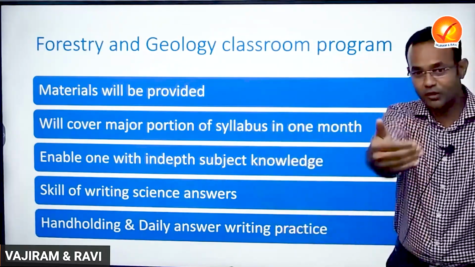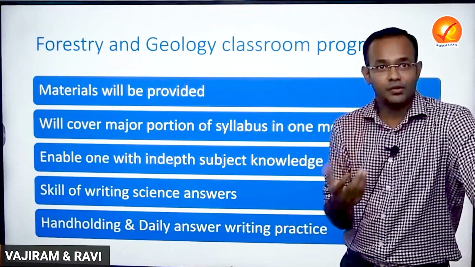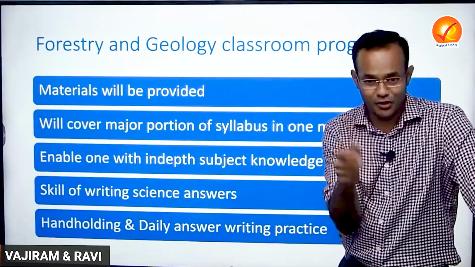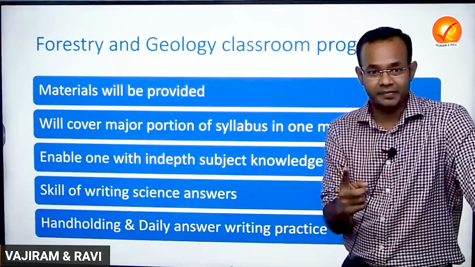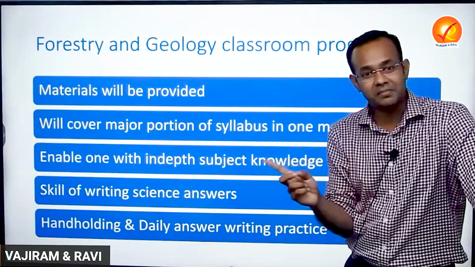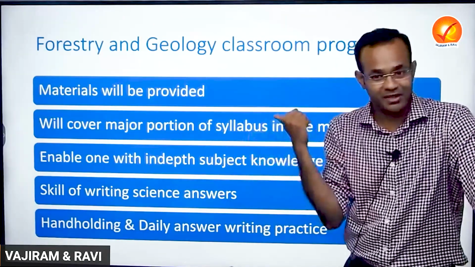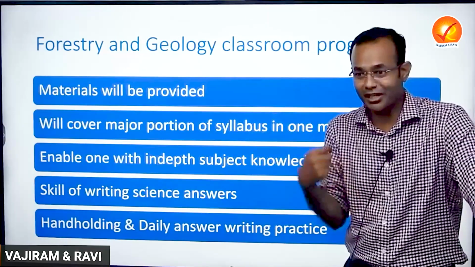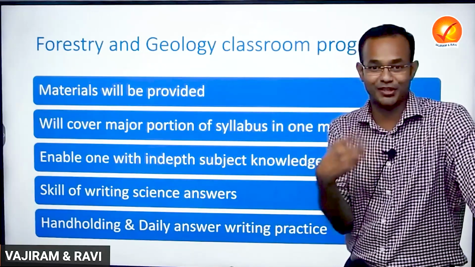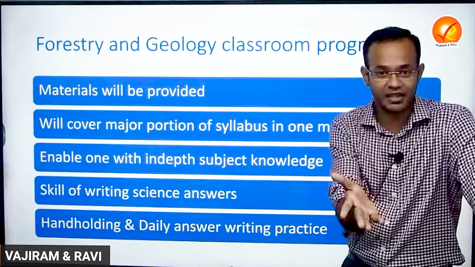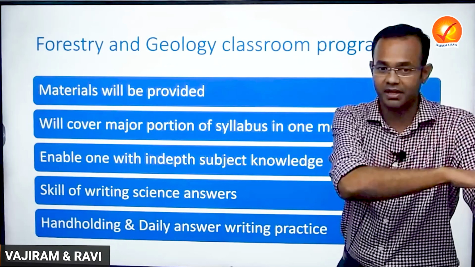Why? Because the one who's been writing this exam does know that environment and biodiversity is also part of the syllabus in paper 1, right? Economics is part of the syllabus in paper 2 also. Without studying environment and biodiversity, you cannot clear the preliminary examinations. If I come back again and teach you what is eutrophication, what is climate change, it's a waste of time for you and me as well. So those portions which have already been taught to you during the preliminary, we will not touch at all.